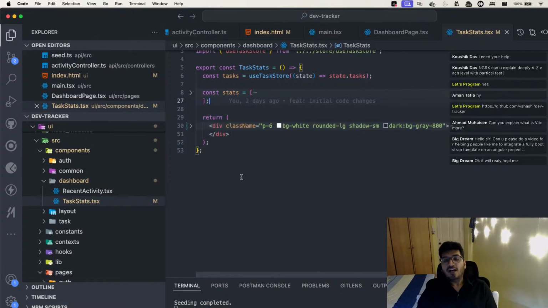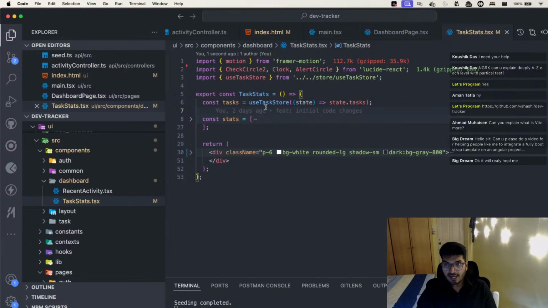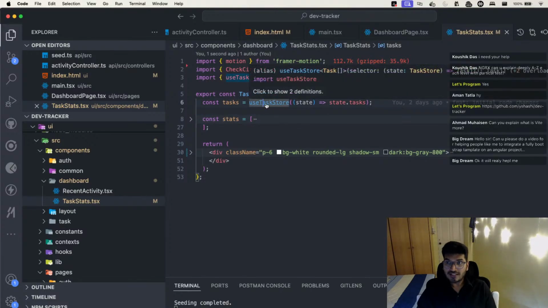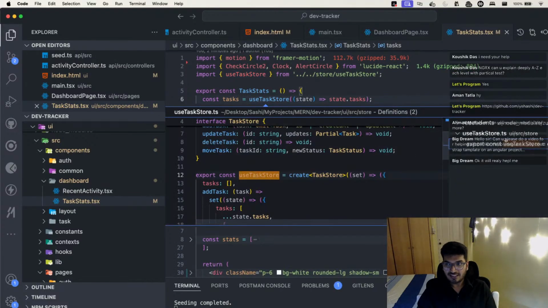So that's what things look like in React. This is a very simple component. Can you see now we have this use task, the task that we have created?